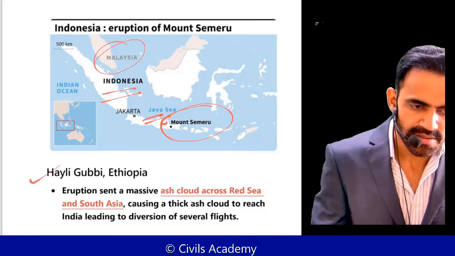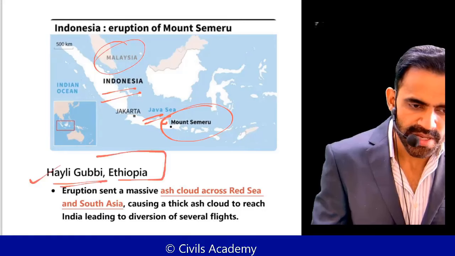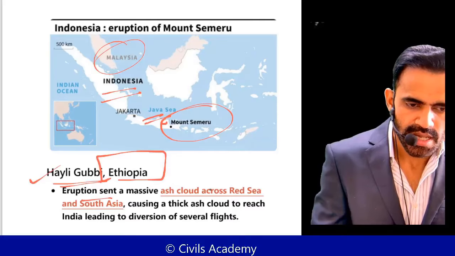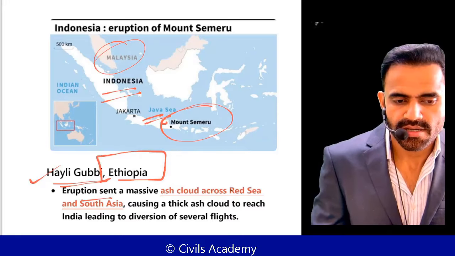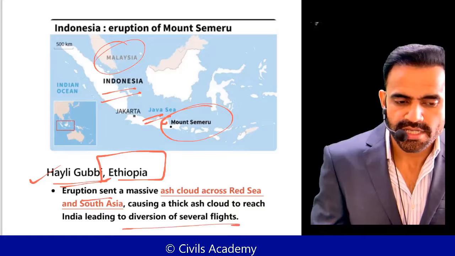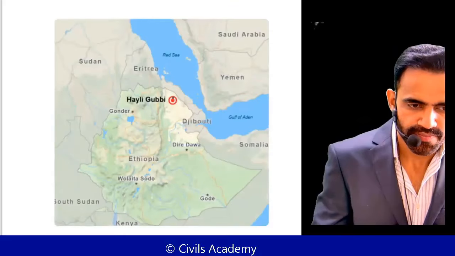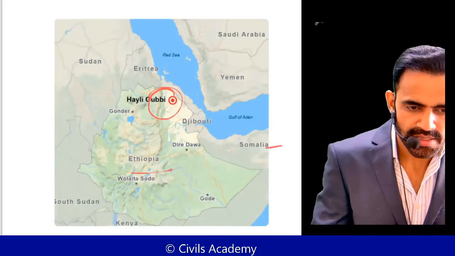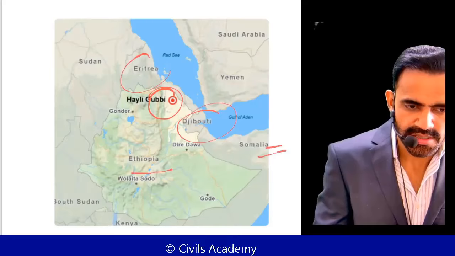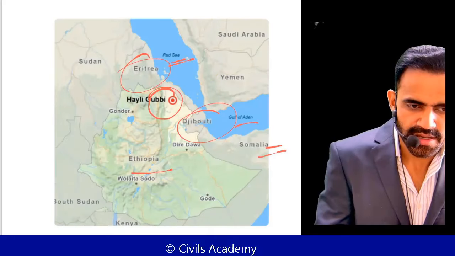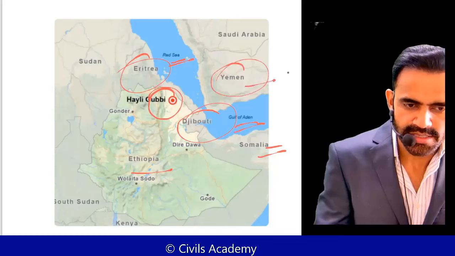Next is Haile Gobi. This is in Ethiopia. Why was it in news? Because of the eruption, there was a visibility issue, and that's why a lot of Indian flights were diverted. So now understand its geographical location. This is Haile Gobi. This is Ethiopia. This is Somalia. This is Djibouti, and this is Eritrea. Red Sea is there. Gulf of Aden is there. Yemen is there. Yemen is under Houthis, which are supported by Iran. This is Saudi Arabia.